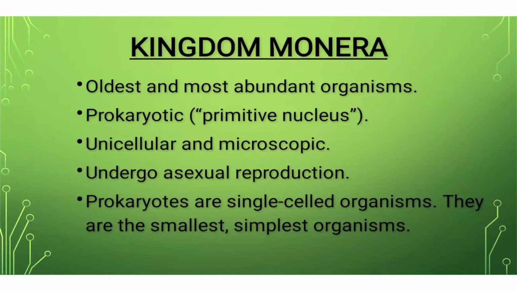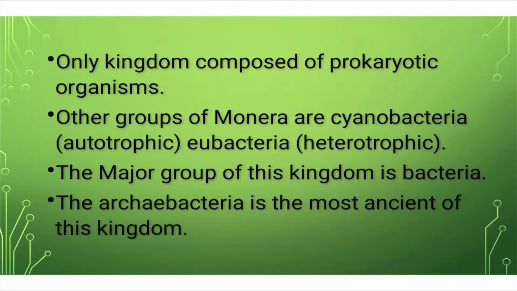It is a kingdom which consists of oldest and most abundant organisms. Prokaryotic means, pro means early and karyon means nucleus. It means a very primitive nucleus it has. Prokaryotic, before a nucleus. Mostly it is unicellular and microscopic. They undergo asexual reproduction. Prokaryotes are single-celled organisms. They are the smallest and simplest organisms, showing no division of labor.